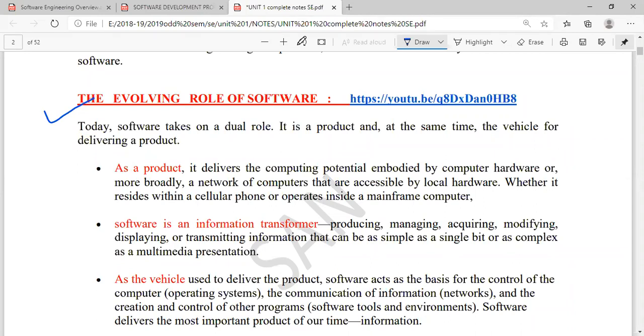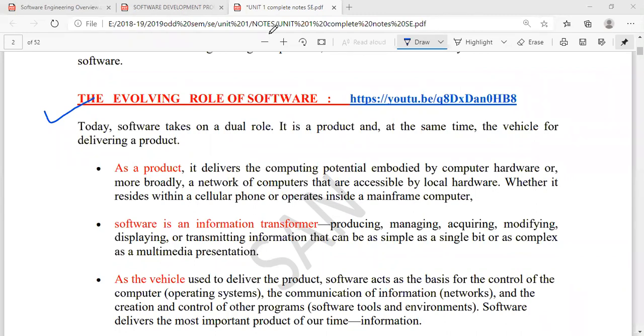See, the evolving role of the software. So what is evolving role of software? Let us see. So today software takes a dual role. It is a product and at the same time the vehicle for delivering the product. So why the software has become so much important nowadays, or you can see why there is more importance given to the software development. Because see, the software nowadays plays major role in each and every activity of all the individuals. So how does it plays a major role in an individual's life, or you can say for day-to-day activities?